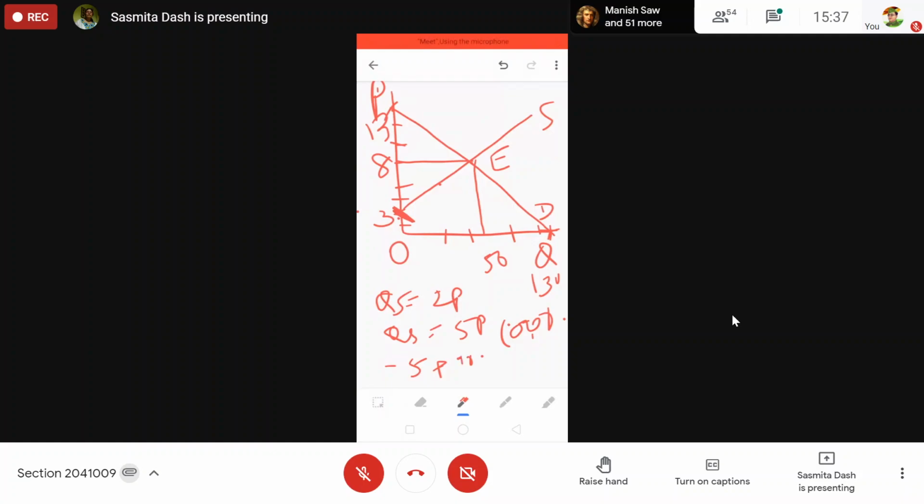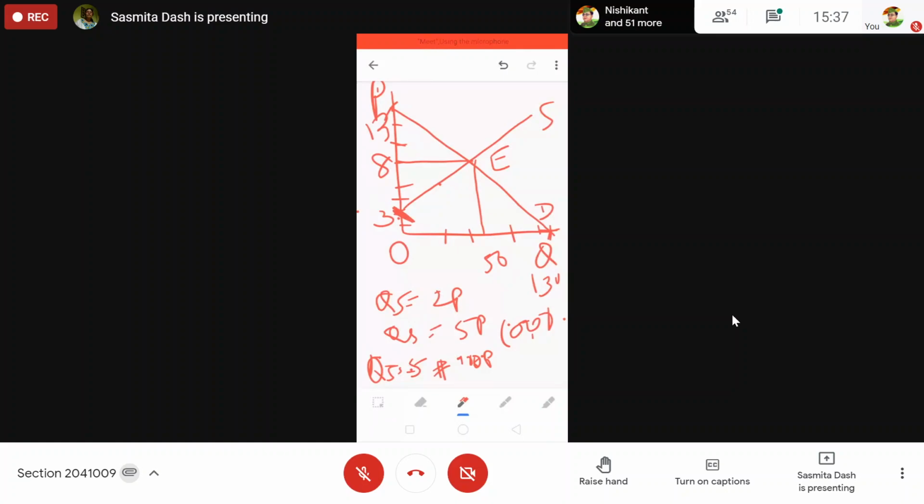Okay, if it is minus 5 plus 10p, so how much will be the quantity supply? QS is equal to minus 5 plus 10p.